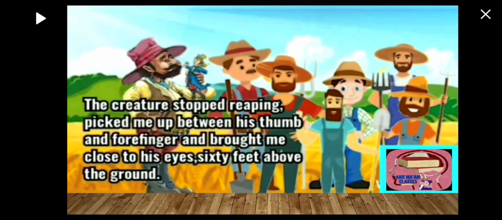Now he said that one of those creatures saw Gulliver, and when he saw him, he stopped reaping the corn and picked Gulliver up between his thumb and forefinger. He brought him closer to his eyes to see what kind of creature this was. It was 60 feet above the ground. That means that monster was 60 feet tall.